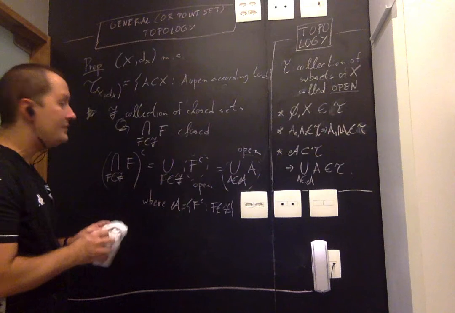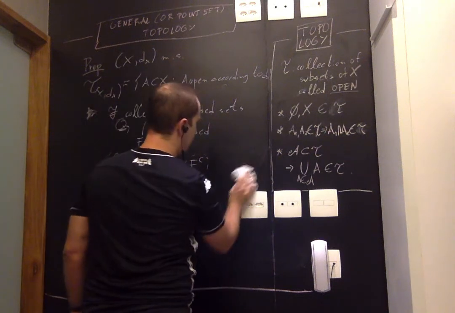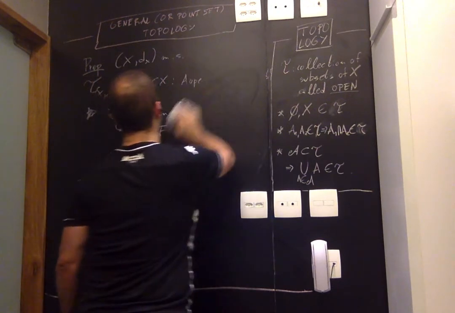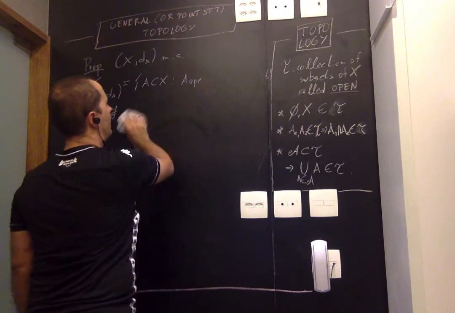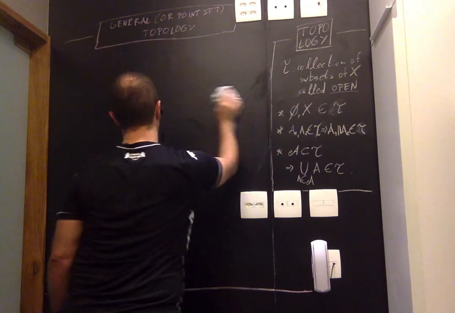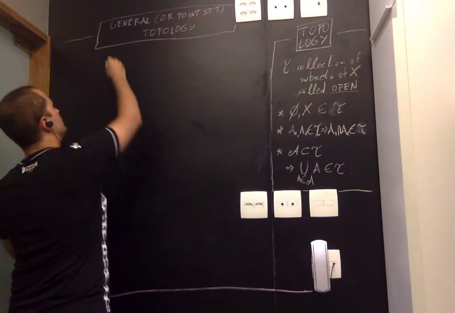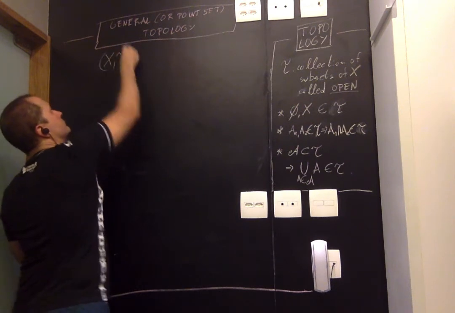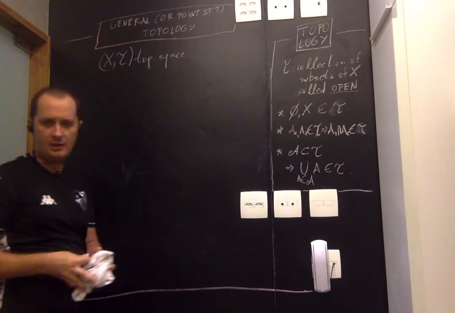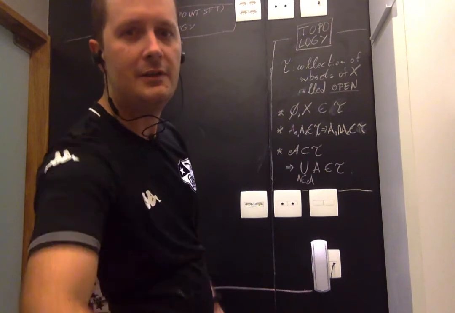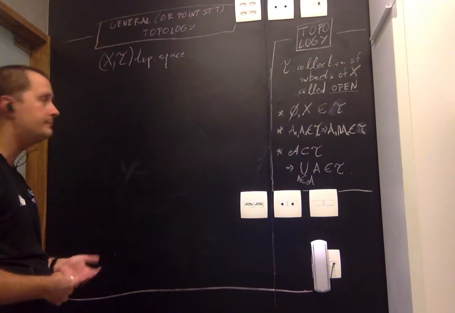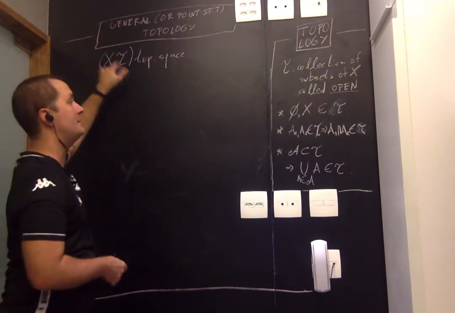Okay? So now I want to switch gears, and I want to define a few topological concepts just in terms of a topology. By the way, if you have a pair where X is a set and tau is a topology over X, that is by definition a topological space. And to repeat, general topology is the study of general topological spaces. There's surprisingly a lot of stuff that can be said about this concept.